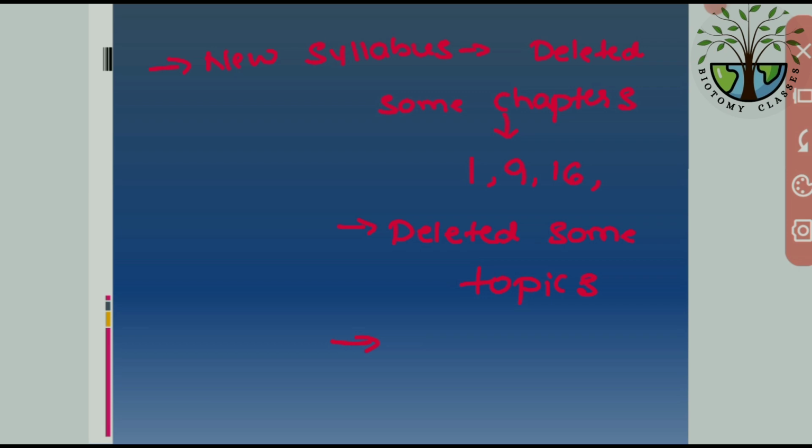So don't wait for the examination period. Just start your preparation from now, or today itself. And one more thing, take a print of the new syllabus and study point to point or topic to topic. Go slow, go perfectly and go confidently, okay. So keep this in mind: the new syllabus is the only direction for your preparation. Okay, thank you once again.